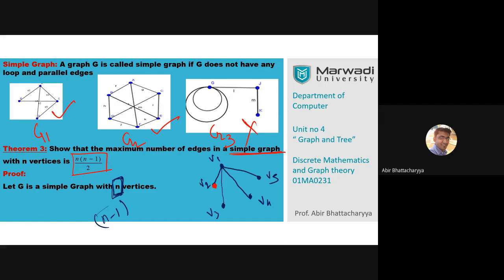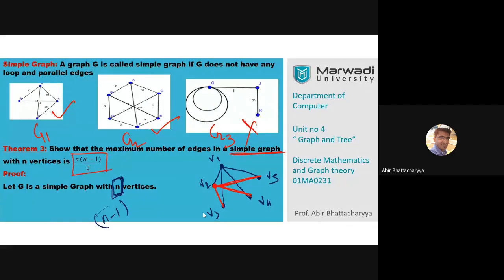In this case, of the 5 vertices we can join 3 vertices from V2, like this one, and this one. This is the maximum possibility I have drawn. We can join a maximum of 3 vertices from V2, because V1 is already connected to V2.